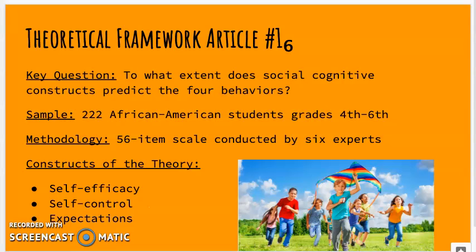So I used 2 articles. The first article's key question was, to what extent do social cognitive constructs predict 4 behaviors? Those 4 behaviors are limiting television viewing, performing daily moderately intense physical activity for at least 60 minutes per day, increasing fruit and vegetable intake to 5 or more cups per day, and increasing water consumption in upper elementary African American children. The sample size was 222 African American students, grades 4 through 6, within 3 public schools in 2 large Midwestern cities. The methodology used was a 56-item scale conducted by 6 experts, and the constructs looked at were self-efficacy, self-control, and expectations.